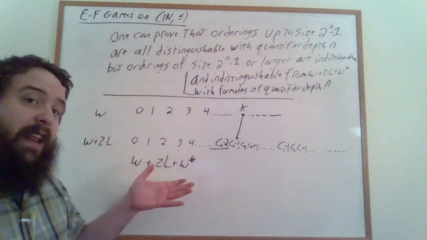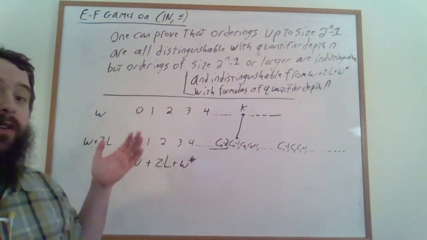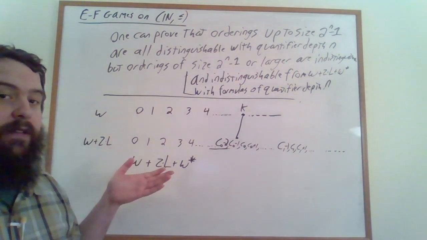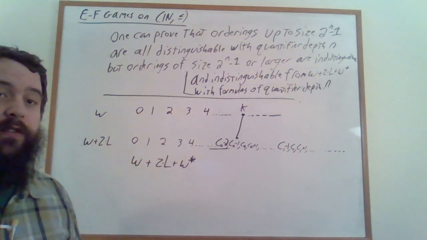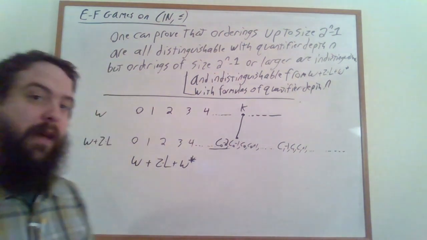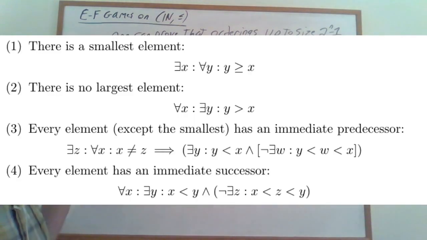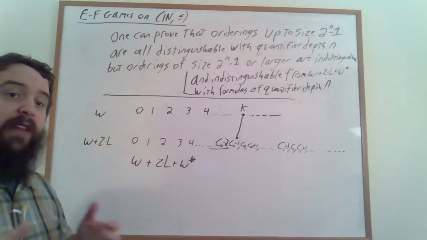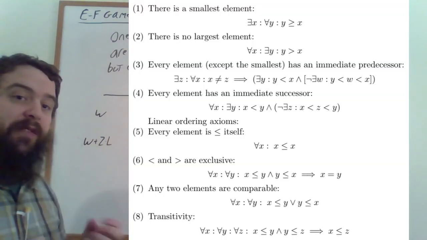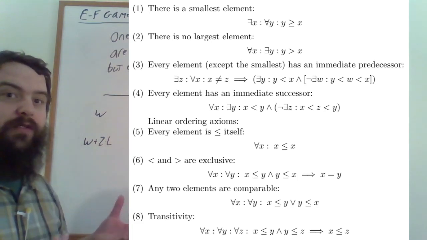It's only then later that we say this argument works for any n, and therefore there's no formula of any quantifier depth distinguishing these two structures. Now, I want to take a moment to appreciate what we've done here. Remember that we showed that every linear ordering that satisfied these properties is necessarily a woozle, and therefore logically equivalent to omega. In other words, these properties here are enough to determine the truth or falsehood of every logical property that these structures could satisfy.